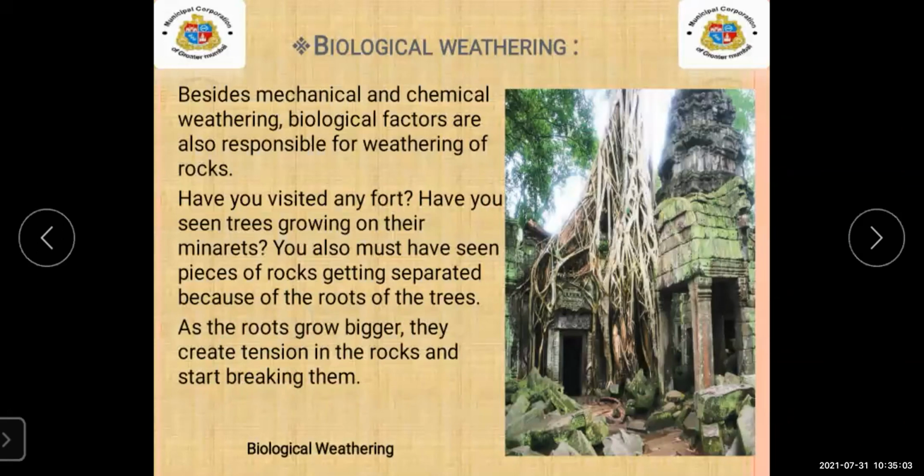When these heavy roots start growing on the rock, due to the pressure of the roots, the rock will start breaking. So this is the biological weathering example.